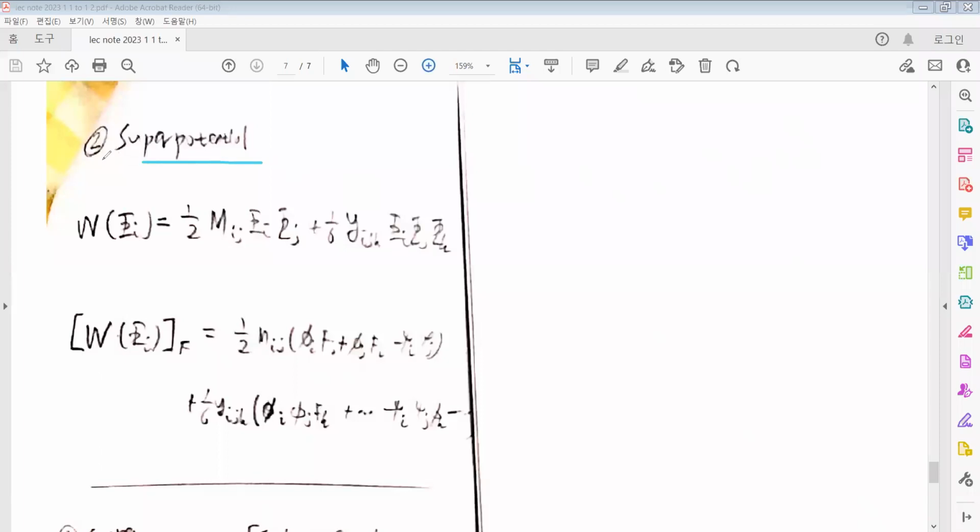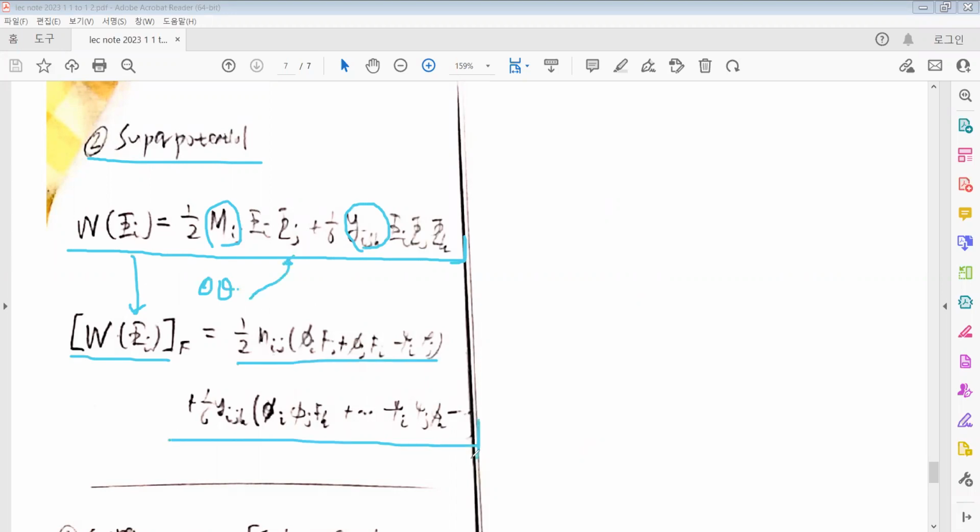The second possible term is the superpotential, which is an expansion of the products of the chiral superfields as a polynomial. We only keep terms of positive dimension and dimensionless couplings. Such a superpotential is actually a set of coefficients times the superfields, given like that, and such terms have a very important role in the interaction terms.